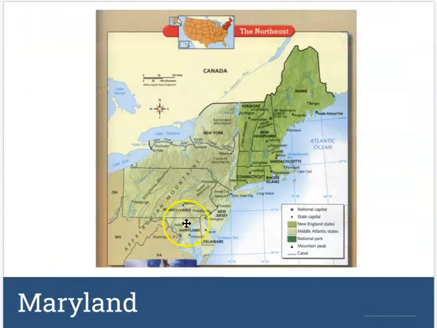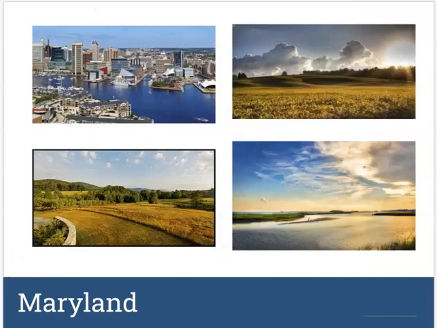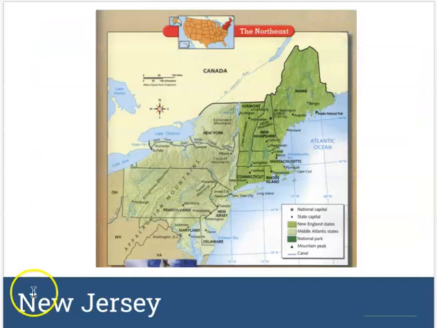On to Maryland. Maryland always kind of looks like a frying pan to me. See how it has a handle and then it's flat there. Looks kind of like a frying pan. So this is Maryland. If you notice here, it's a little bit more flat. You have some water areas here. It opens up into the bay, and then you have some beautiful landscapes here with some rural areas. But then we also have Baltimore in there, which is also going to be a very large urban area. On to New Jersey. This is New Jersey.